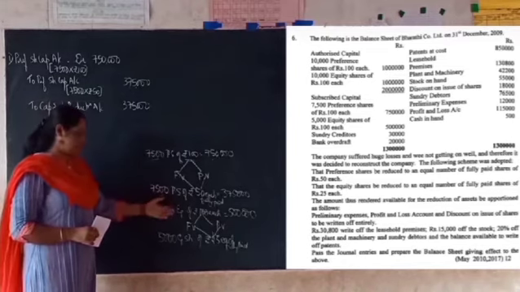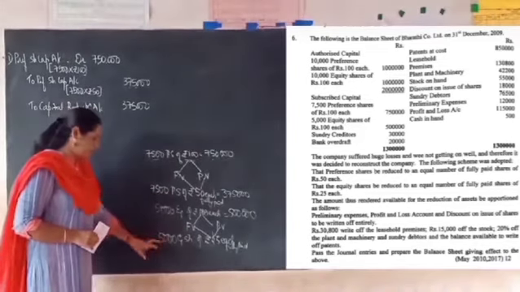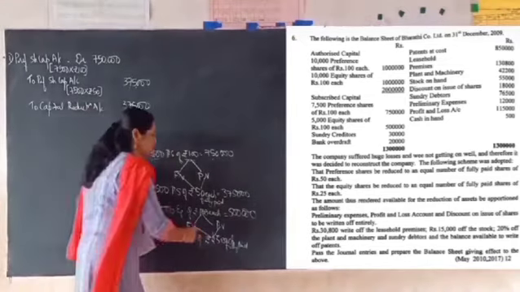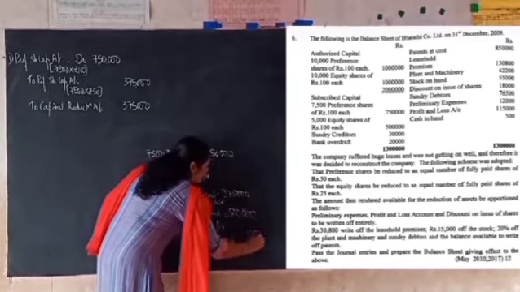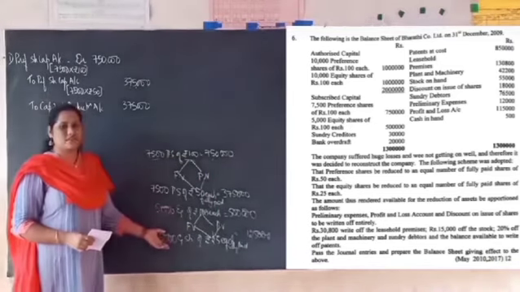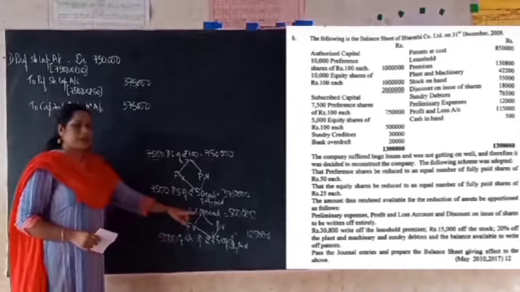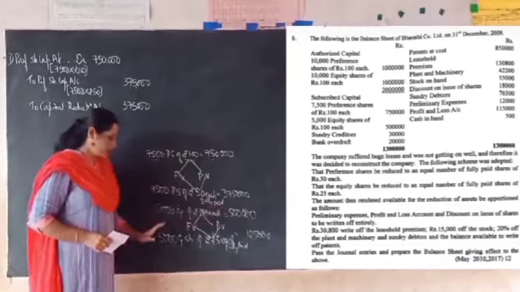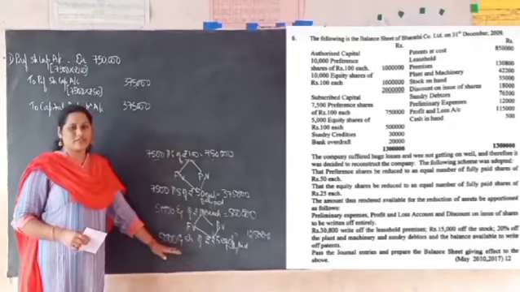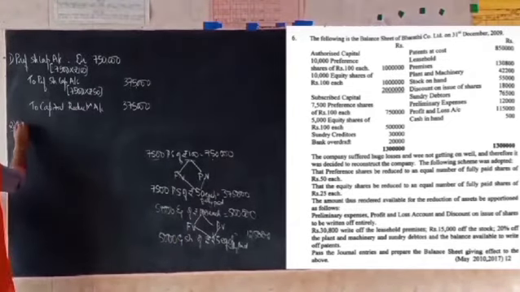First we have to cancel the old capital, then we have to give credit to the new capital. Here the new capital is going to be 5,000 shares of rupees 25 each, which comes to 1,25,000. The remaining amount which is available, that should be transferred to capital reduction account. So what is the entry we have to pass? Equity share capital account debit to cancel this one, then to equity share capital, the new capital, then the remaining amount should be transferred to capital reduction account. I'll write the second journal entry here.